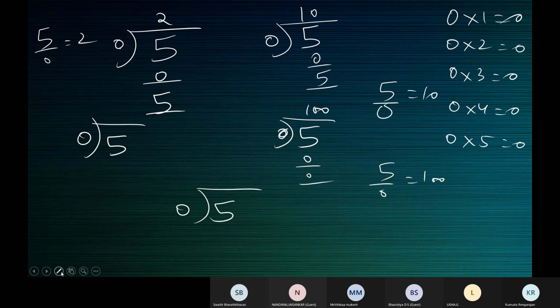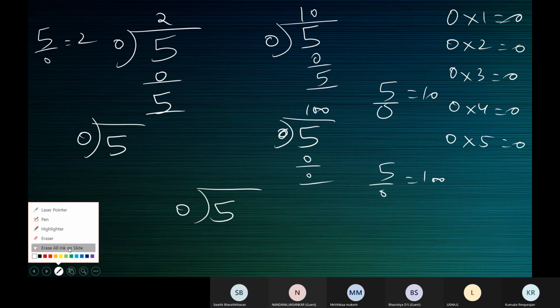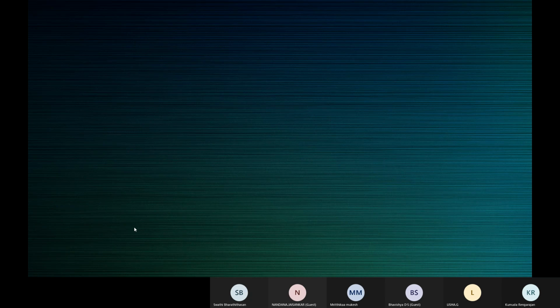Not defined. When any calculation is not producing a single result as the answer, it is not defined. When all of us get the same answer, then it is defined. 10 by 5 is defined. It's 2. 10 by 0 is not defined. There's no single answer for that. So it's not defined.